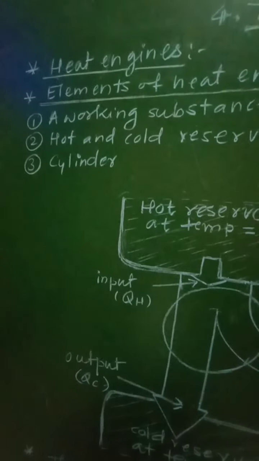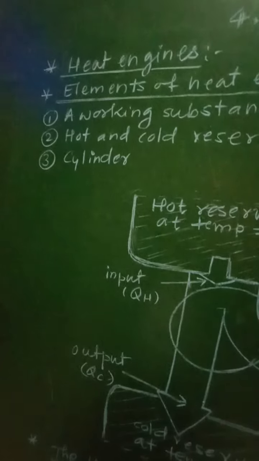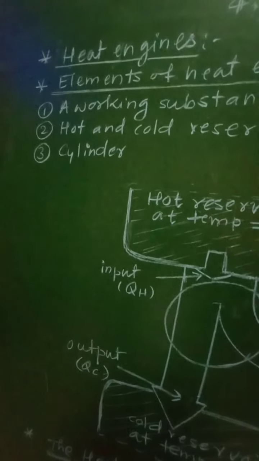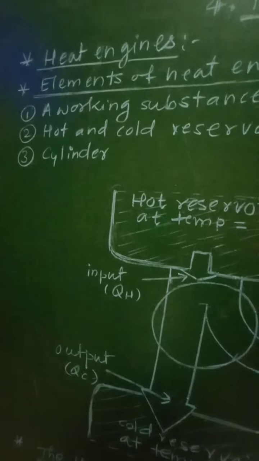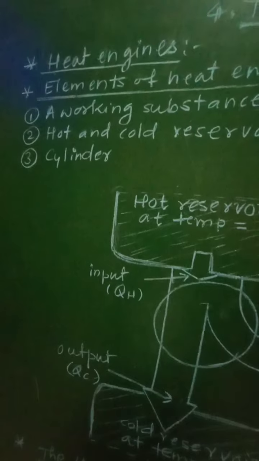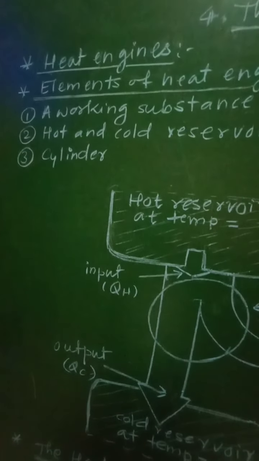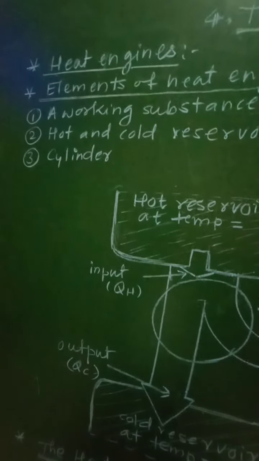Then the working substance does some work by displacing the piston in the cylinder. Now this displacement of the piston is transferred to the environment using some arrangement such as a crank shaft, which transfers mechanical energy to the wheels of the vehicle.